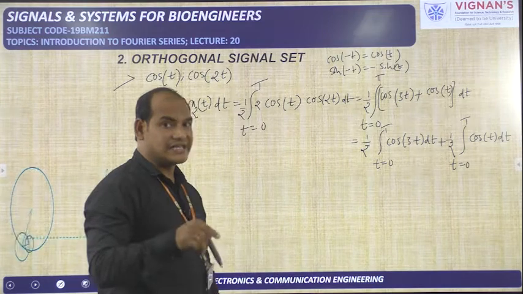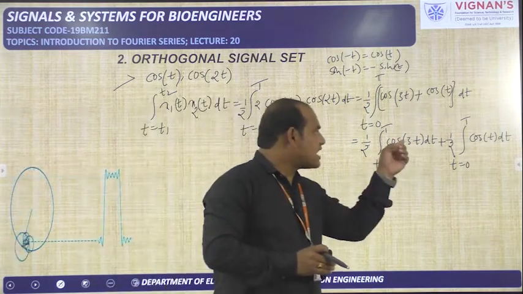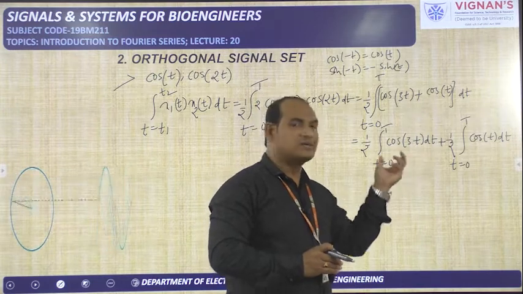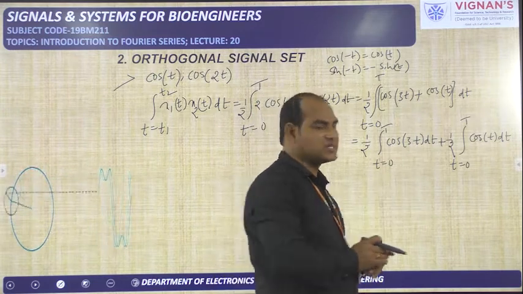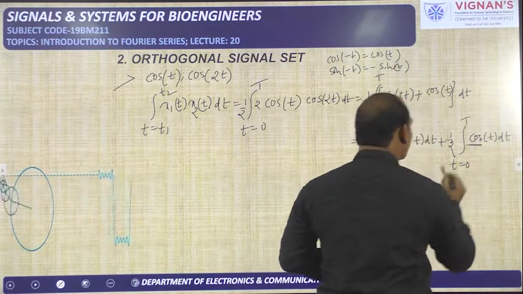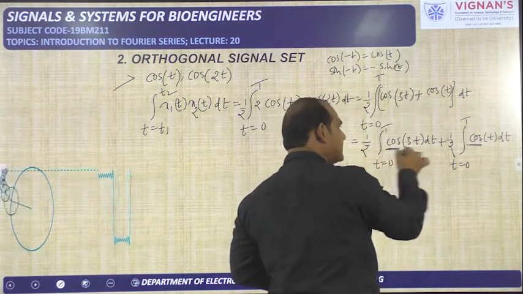Already I said that whether it is cos t, cos 3t, cos 4t, cos 100t or whatever it may be, it is a cos function, and we are doing the integration over one period only.